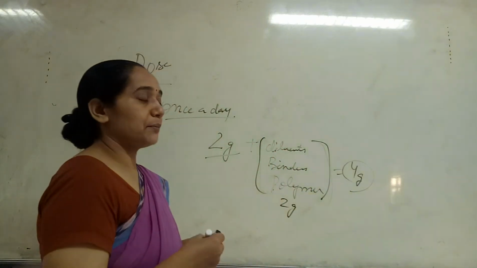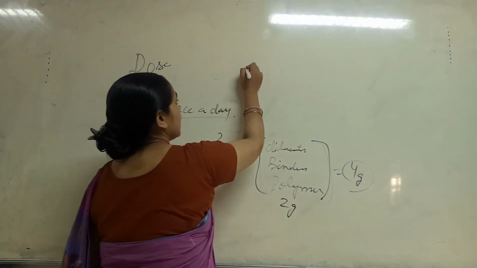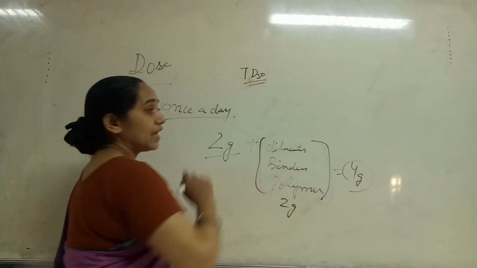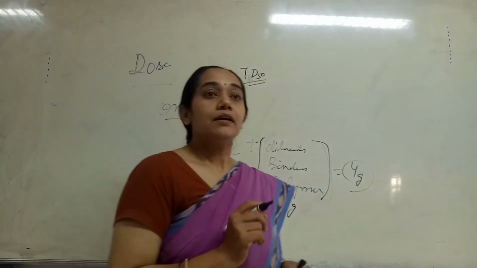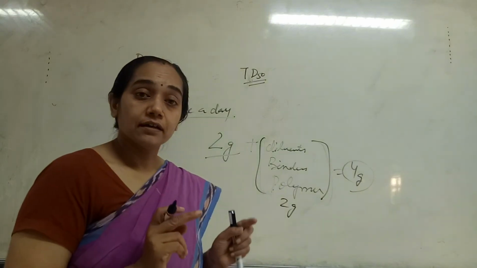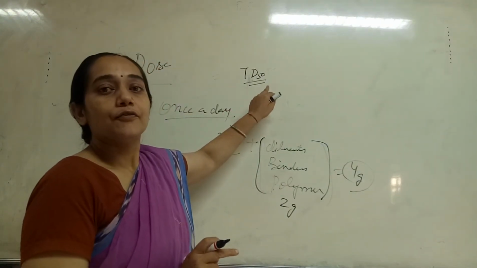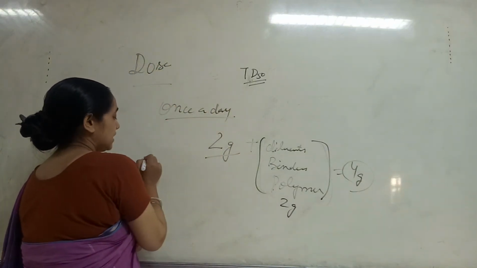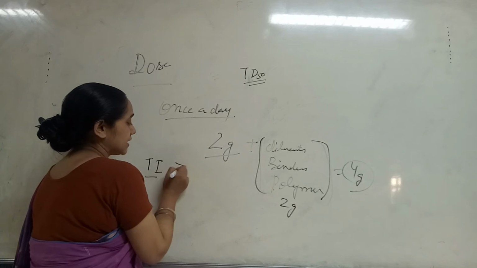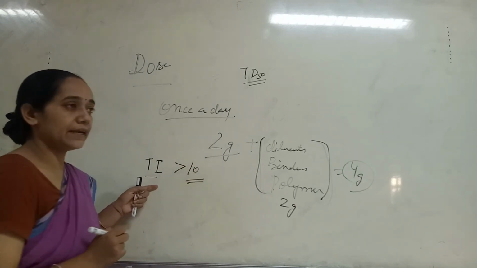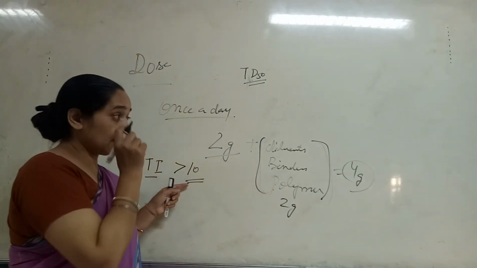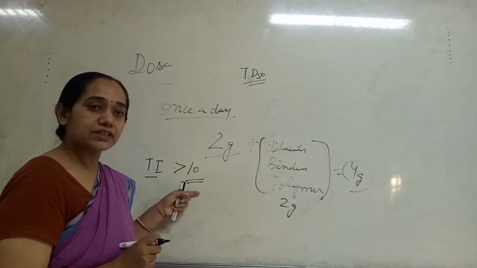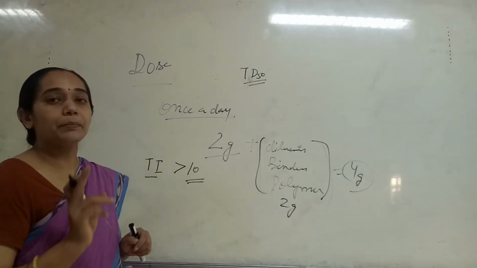But another parameter to be considered here is the median toxic dose, TD50. If TD50 of the drug is bigger, then only it will be suitable for the controlled drug delivery system. As we studied in the earlier factor, if the therapeutic index is greater than 10, then it will be a suitable candidate for the development of the controlled drug delivery system. If it is less than 10, it will not be suitable.